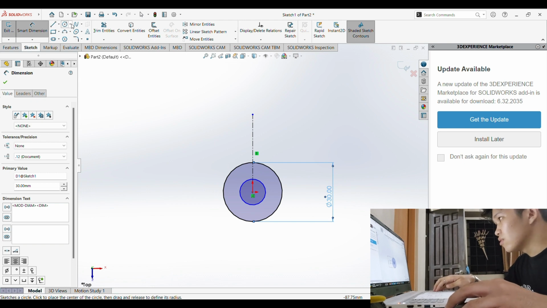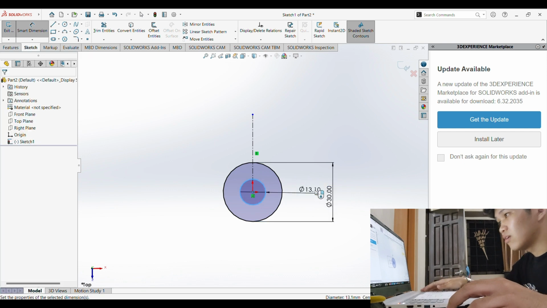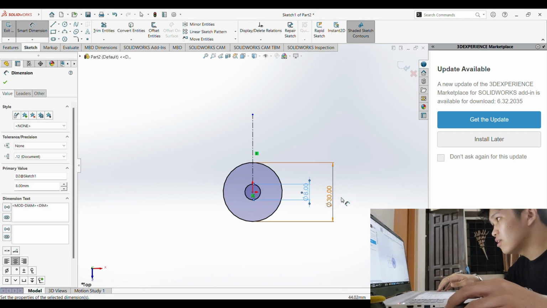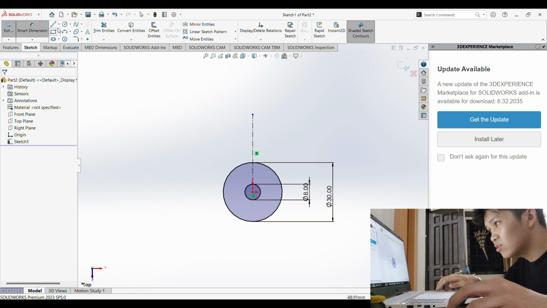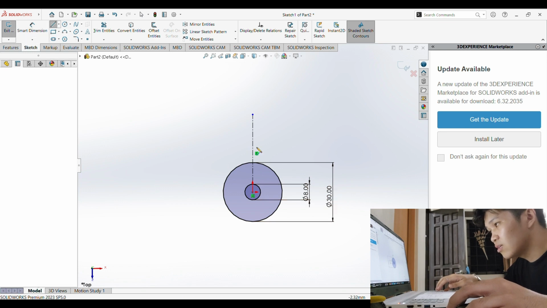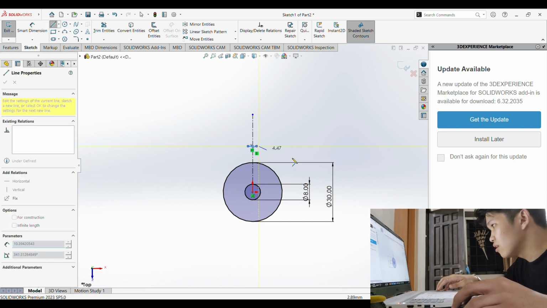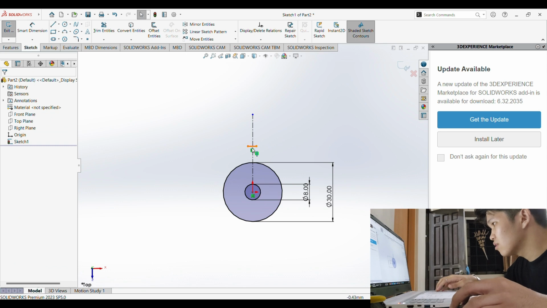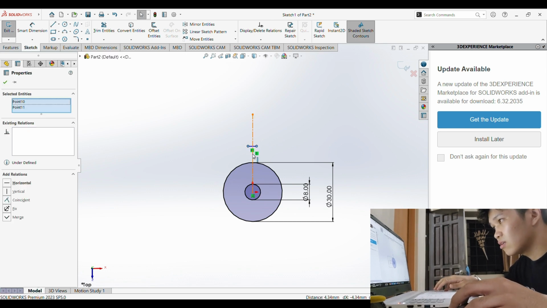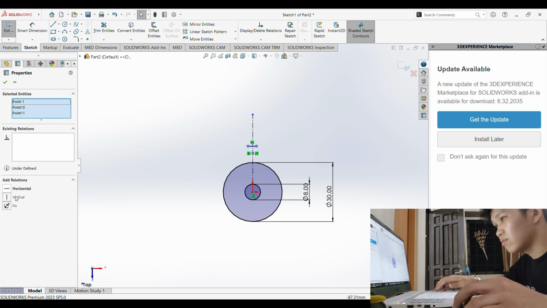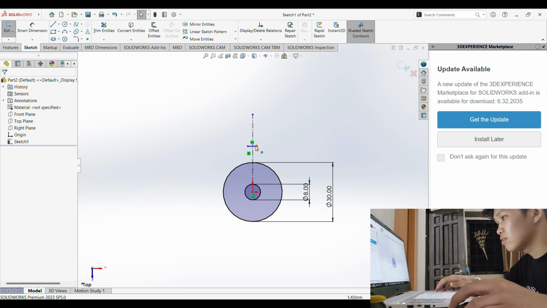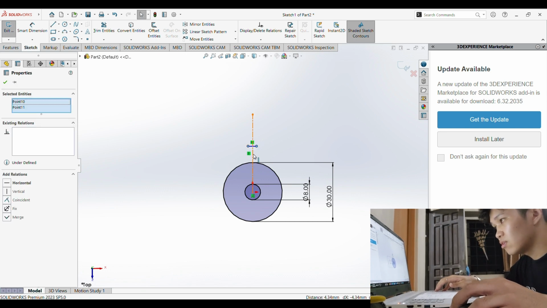Then we're gonna put a line above here. There, that should be good. Then we're gonna click these 2 ends of this line and this center line, and we're gonna make it symmetric. It should be symmetric there. And for the dimension of this one, it should be 2.